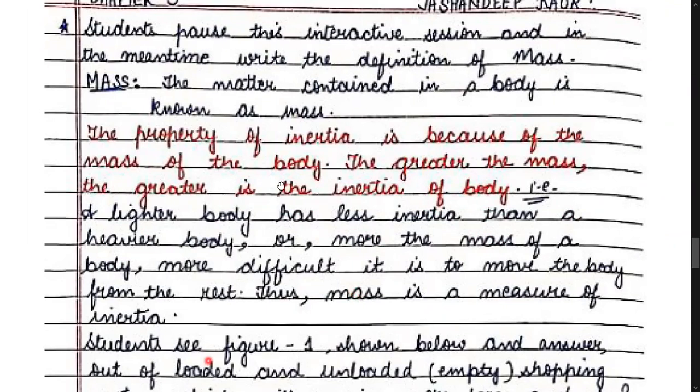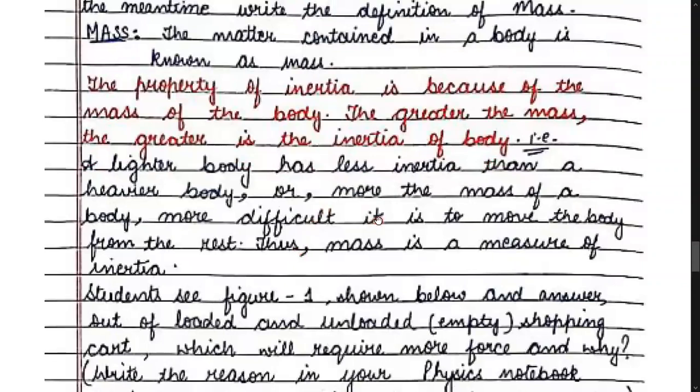Children, the property of inertia is because of the mass of the body. Kindly remember this. This is a very important statement. Greater is the mass of the body, greater will be its inertia. A lighter body has less inertia than a heavier body. Or you can say more is the mass of a body, it is more difficult to move the body. It's very tough to move a heavy body because its inertia is more.